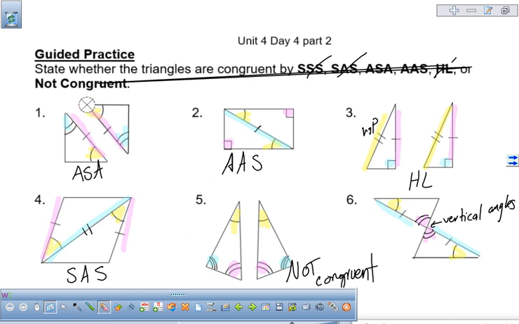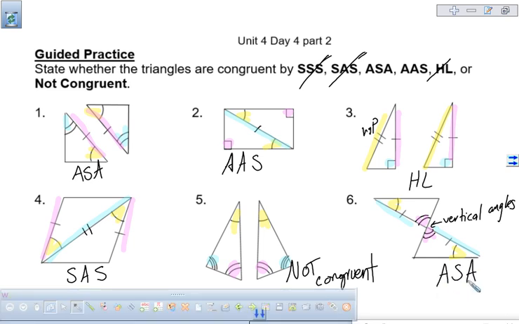And then we need to look and see if that side is being made by those two angles or not. And in this case, it is being made by our two angles. So we have angle, side, angle.